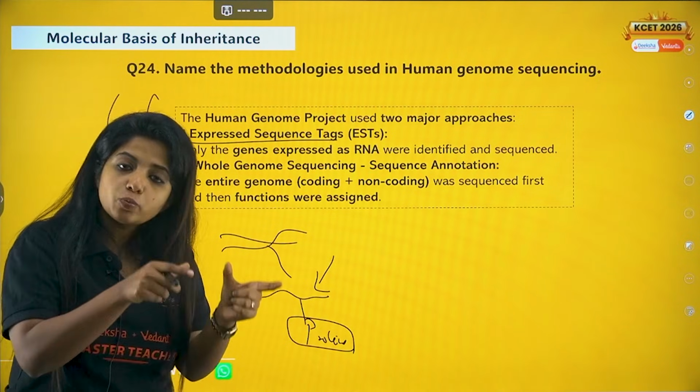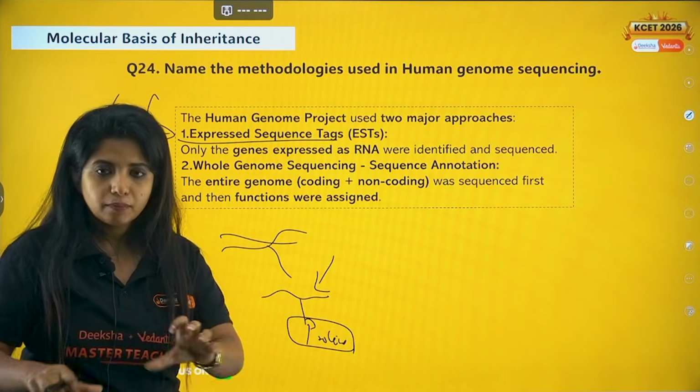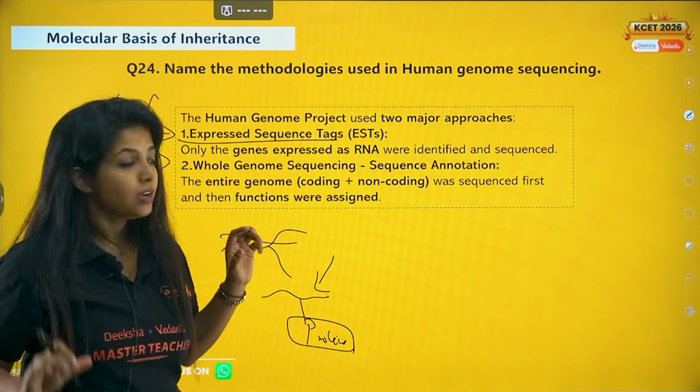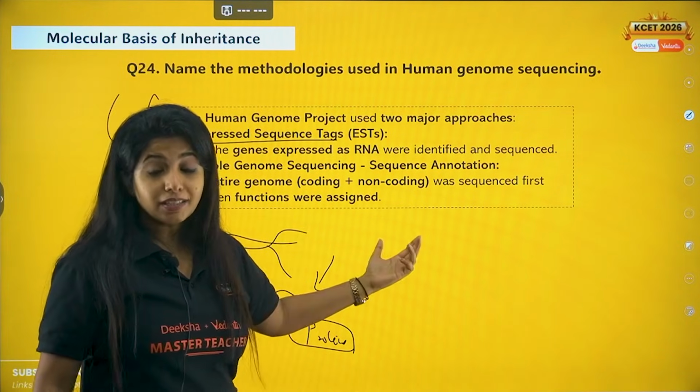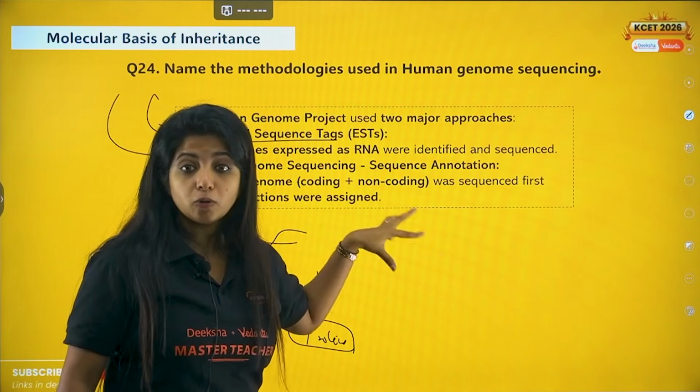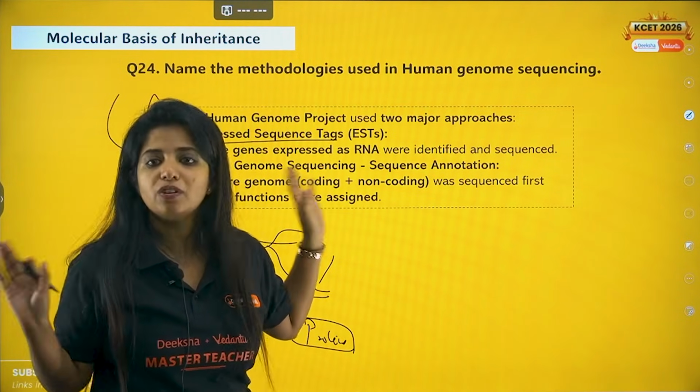That is known as expressed sequence tags, because I know they will form protein. So only the genes expressed as RNA were identified and sequenced. So there are certain areas of the DNA which are not being expressed as RNA. What about them? They were not sequenced.